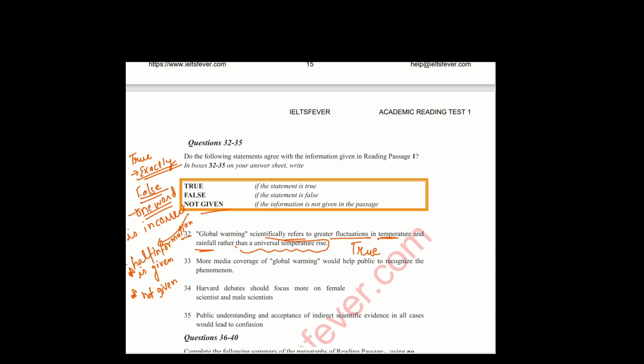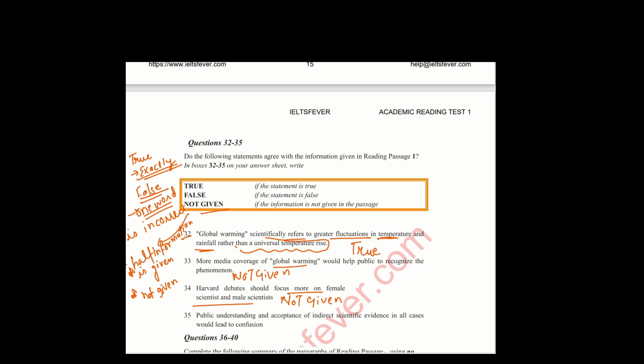33. More media coverage of global warming would help the public recognize the phenomena. There is no mention of more media coverage in any paragraph, so that is not given. 34. Harvard debates should focus more on female scientists and male scientists. We already read the paragraph and discussed that there is no particular difference between male and female scientists. So its mention is also not given.